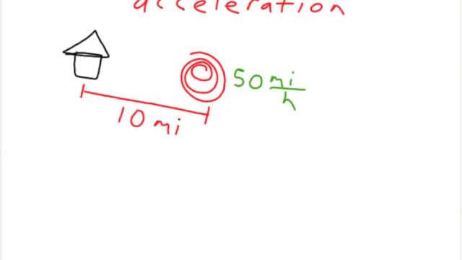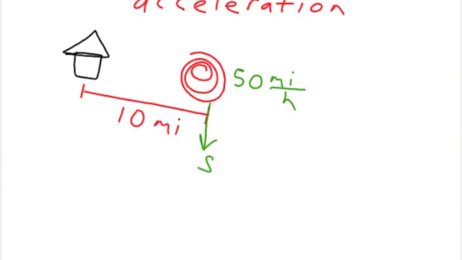So if the velocity of the tornado is 50 miles per hour south, what do you do? You just stay there. If this tornado is 10 miles away and traveling 50 miles per hour south, you're not in any danger at all.